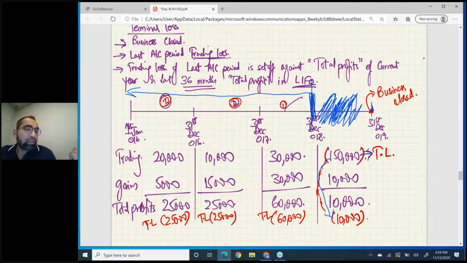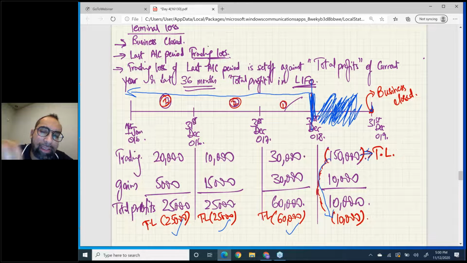That means first this one, the closest one, then the way you do this, see, first this 60,000, then this 25,000, and then this 25,000. It is possible sometimes that after using all, some losses are wasted, and we call it unrelieved loss.